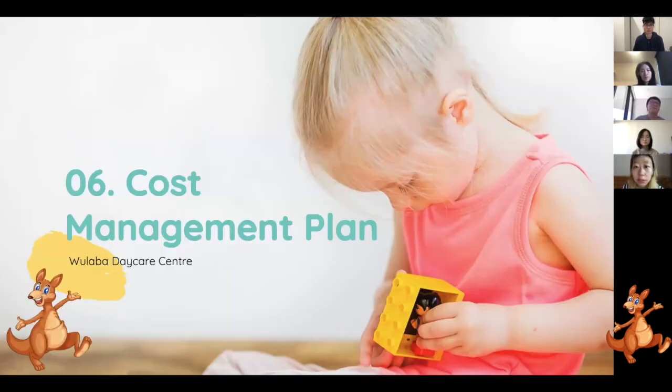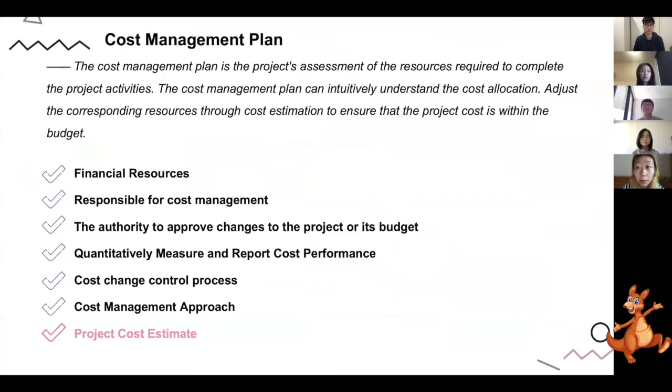Now let me introduce the cost management plan and the quality management plan to you. In the cost management plan, we mainly divide it into 7 aspects. Financial resources are mainly based on the summary of the topic information. Usually, cost management will use the cash flow reporting method. The project manager is responsible for most of the cost management and the cost change control. CPI is used to measure and report cost performance. The most important is the project cost estimate.